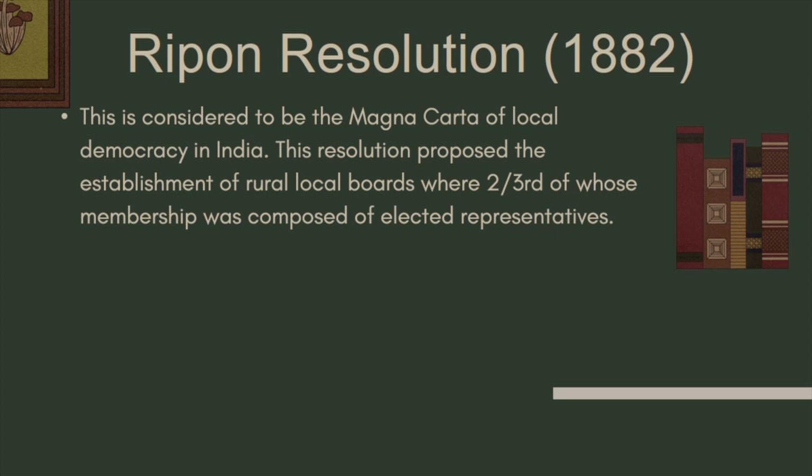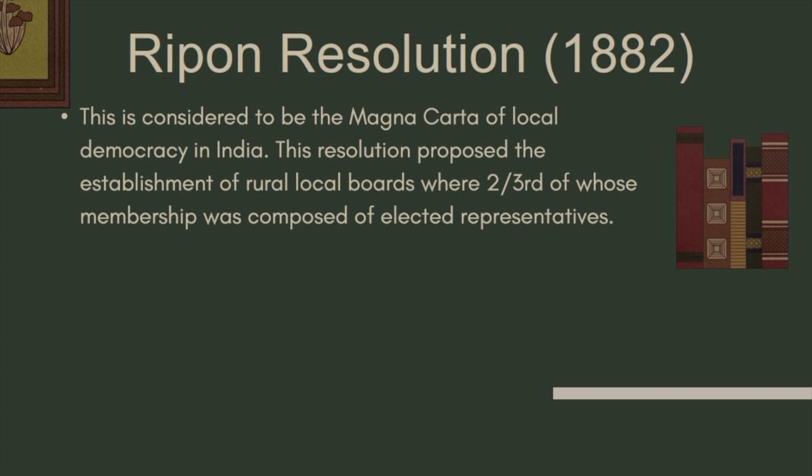This resolution proposed the establishment of rural local boards where two-thirds of the whole membership was composed of elected representatives. So now we see it moving from non-official, nominated members towards elected representatives, with two-thirds of the membership. So you see a majority of them is elected representatives.